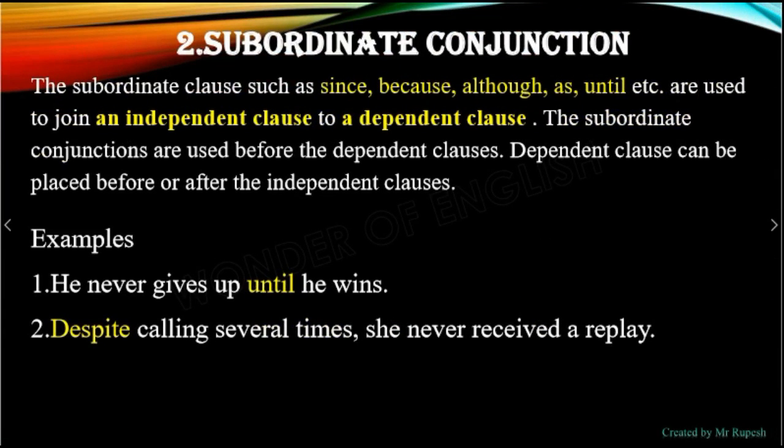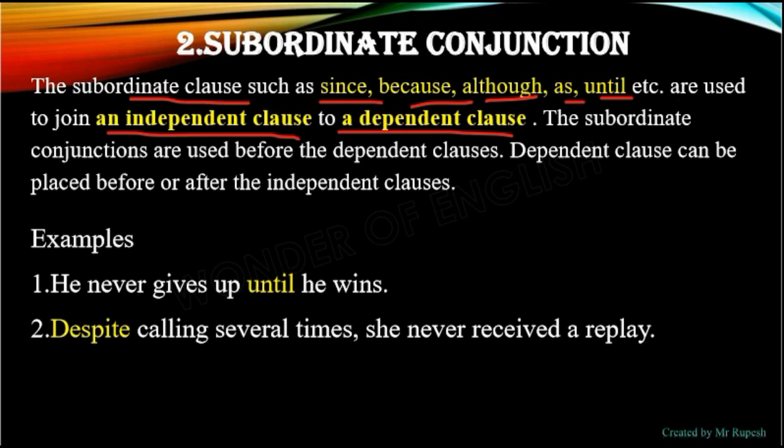Second, subordinate conjunction. Subordinate conjunction can also be called a subordinate clause, such as since, because, although, as, until, etc. They are used to join an independent clause to a dependent clause.